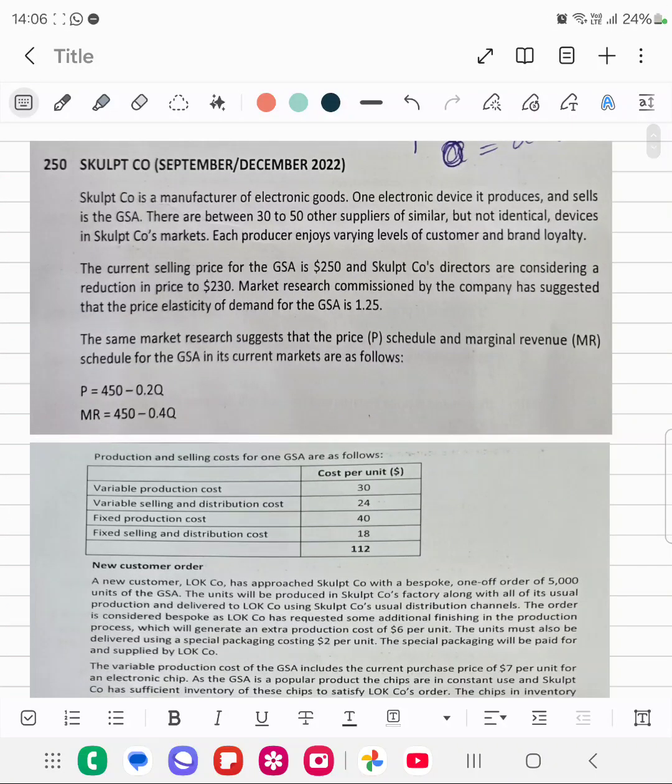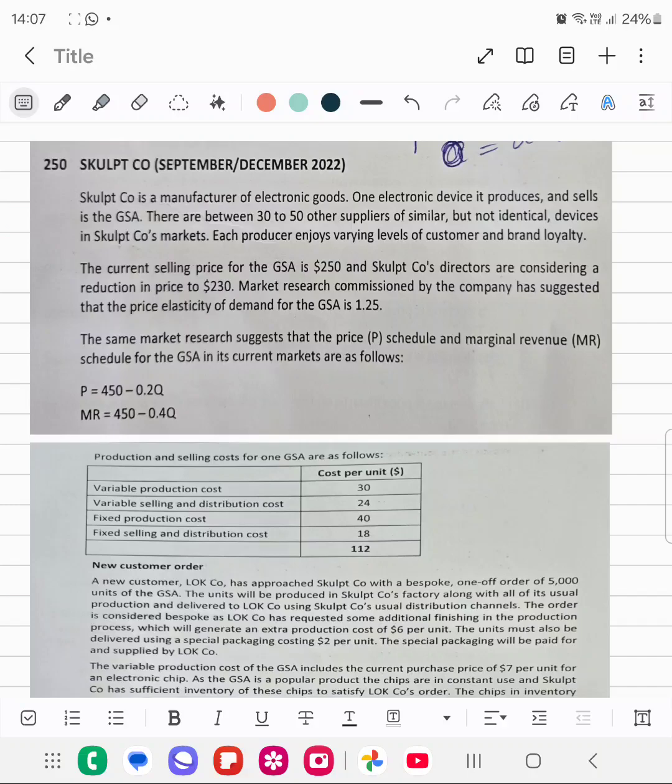Hello everyone, let's start with another question, which is Skulpt Company. Let's read this question out. Skulpt Company is a manufacturer of electronic goods. One electronic device it produces and sells is the GSA. There are between 30 to 40 other suppliers of similar but not identical devices in Skulpt Company's market.